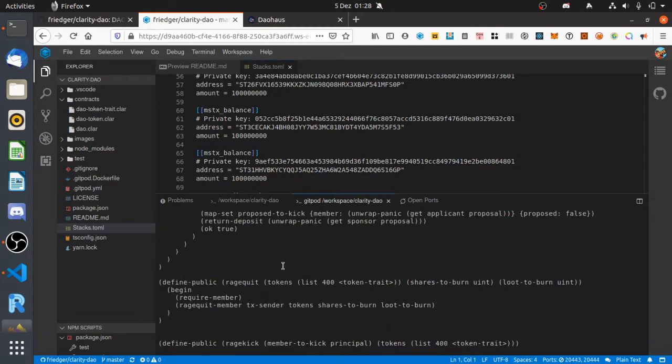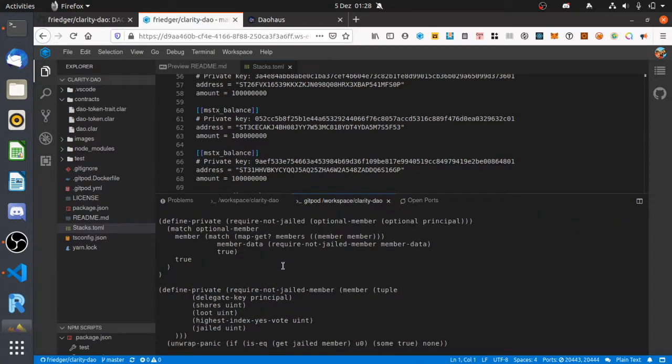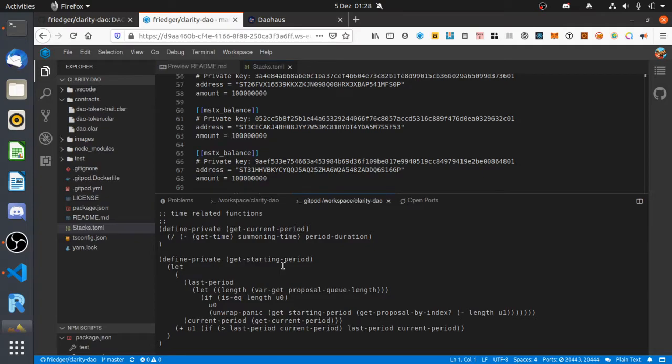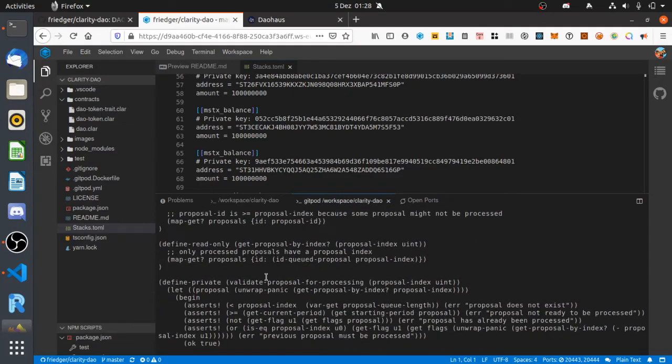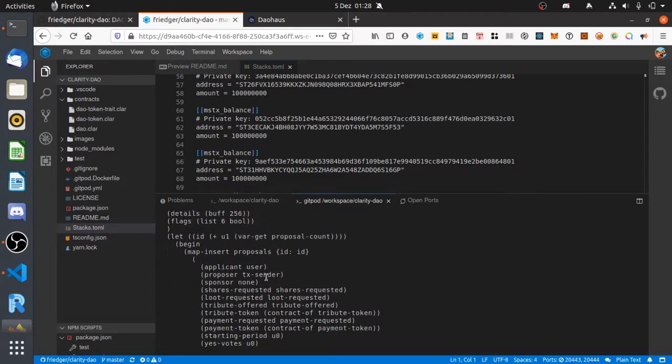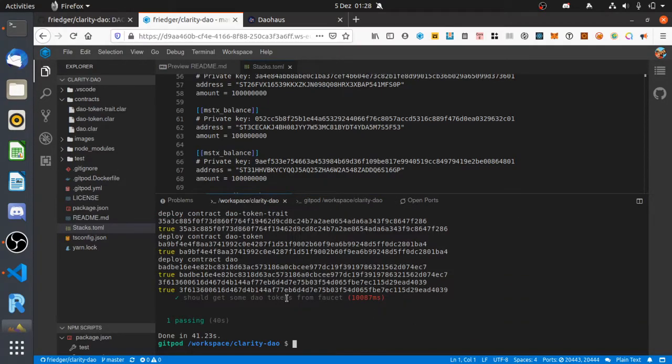Then we have the contract of the DAO. It's a really long one, and it's a bit structured by some comments in between, but I haven't found a really good solution to split it into different contracts. Now the contracts are deployed, and we have some tokens.